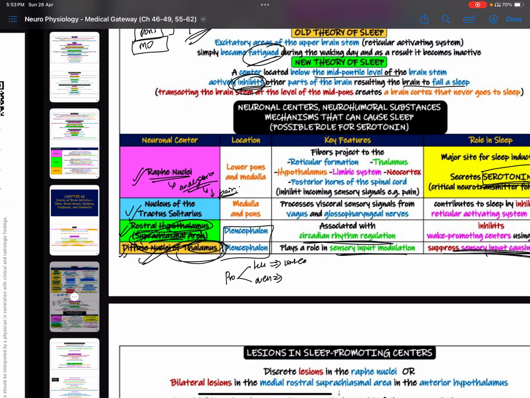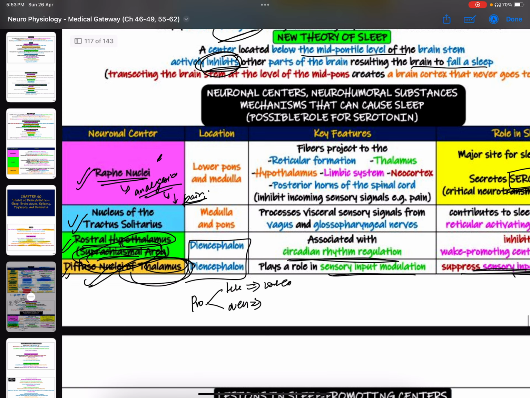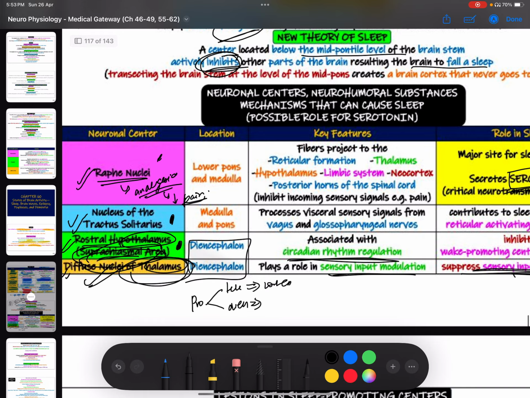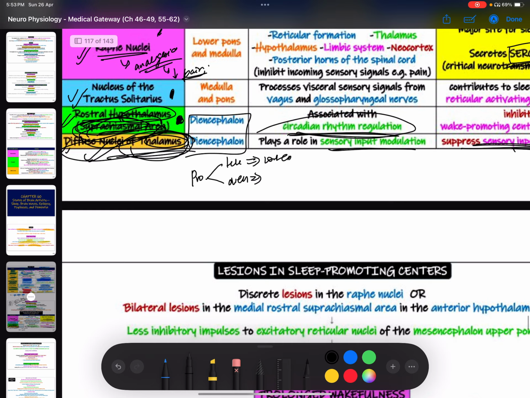Okay, so easy. Over here, this secretes serotonin. This inhibits RAS. This does what? This releases GABA, and this is associated with the circadian rhythm. GABA inhibits the wake promoting centers. The diffuse nuclei of thalamus suppress any sensory stimulus.